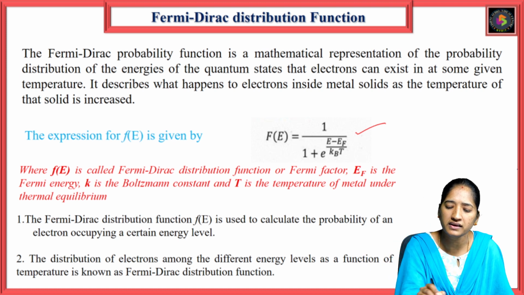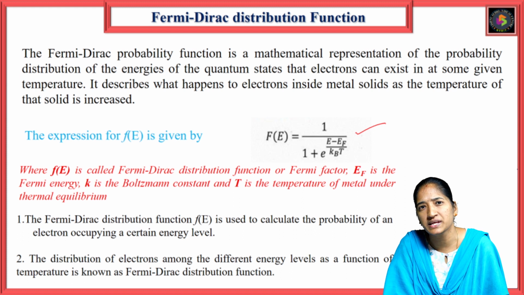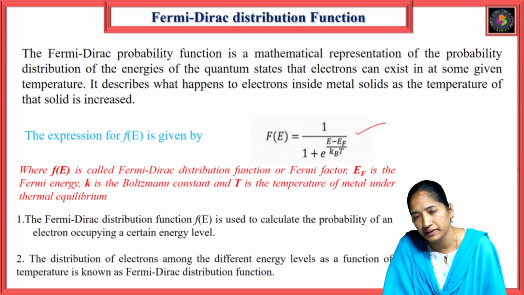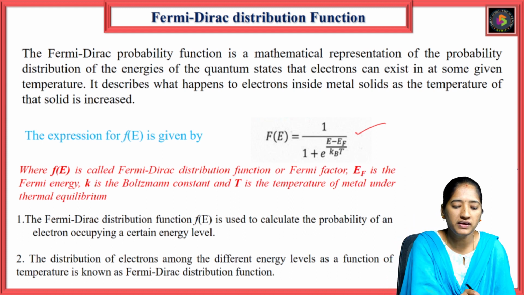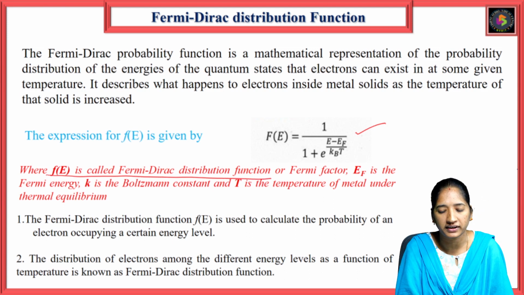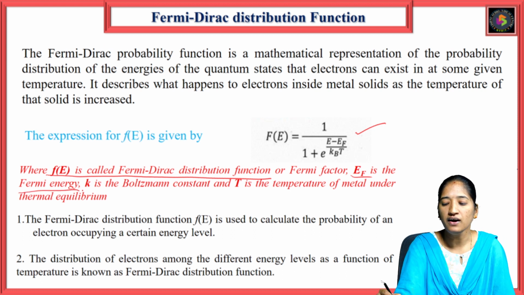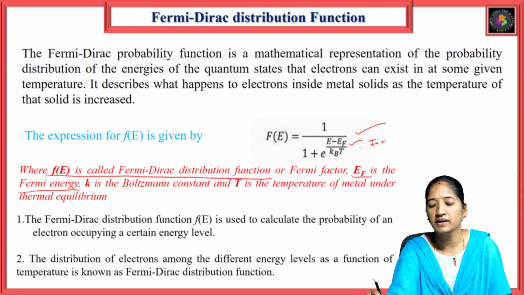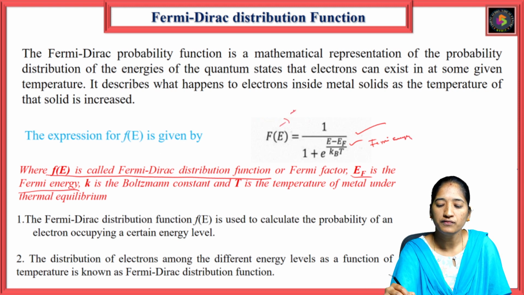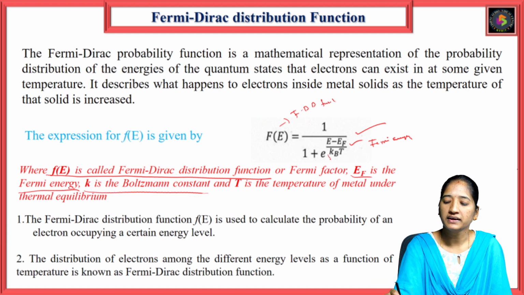We take the equation F of E equals 1 by 1 plus e power (E minus EF) by kBT. Here F of E is the Fermi-Dirac distribution function or Fermi factor, which we already discussed. EF is the Fermi energy, and k is the Boltzmann constant.